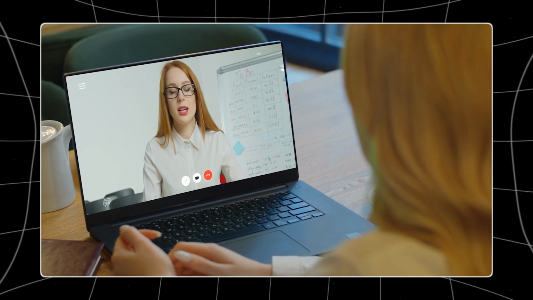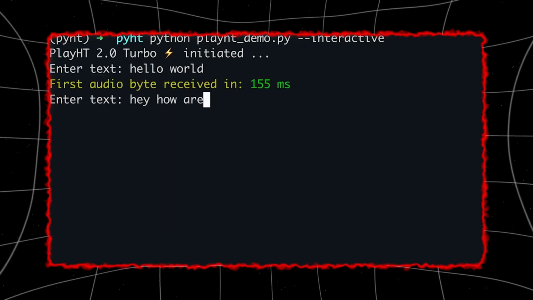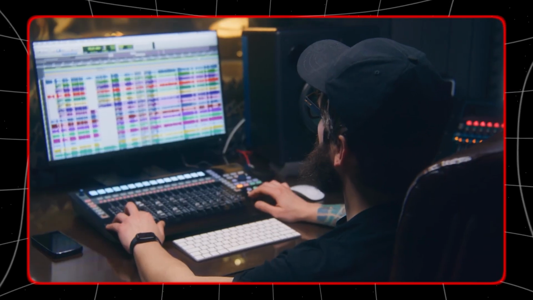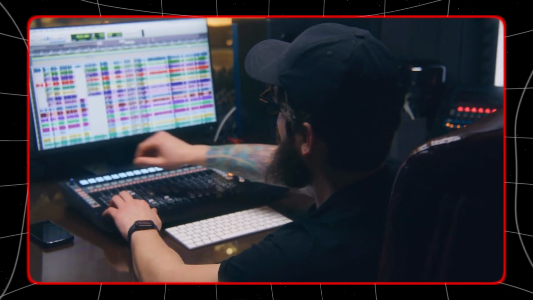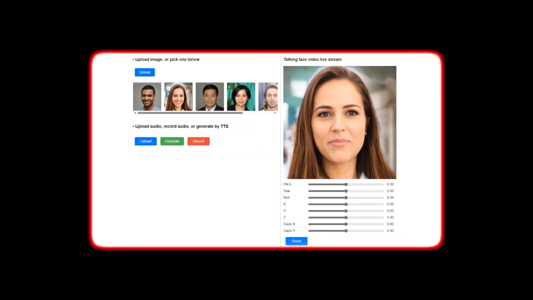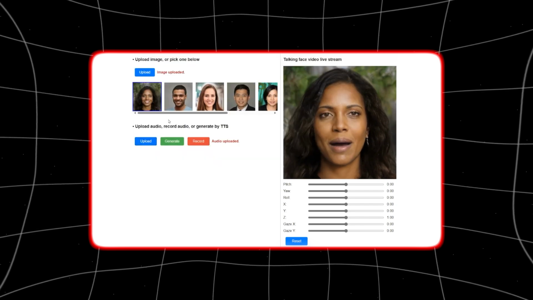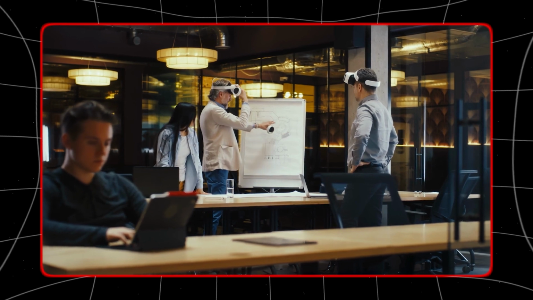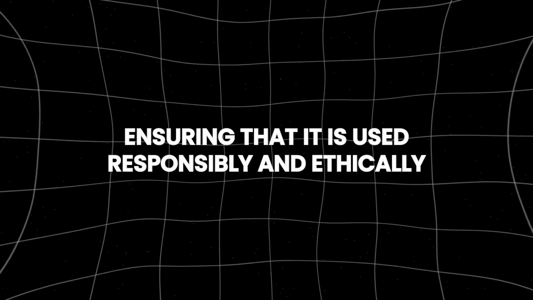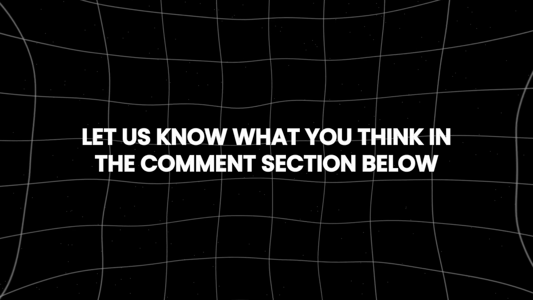Journalists and content creators could leverage VALL-E 2 to produce self-authored audio content, expanding the reach and accessibility of their work. In customer service, it could improve the interaction quality and user experience by providing more natural and responsive virtual assistants. Additionally, Microsoft has provided a mechanism for individuals to report abuse. If anyone suspects that VALL-E 2 is being used in a manner that is abusive, illegal, or infringes on their rights or the rights of others, they can report it through the Report Abuse portal. This system is designed to help monitor and control the use of VALL-E 2, ensuring that it is used responsibly and ethically.